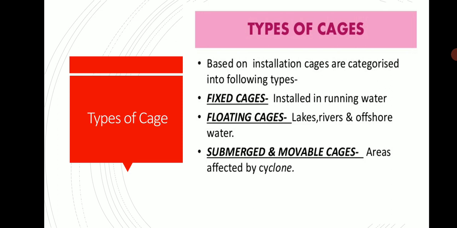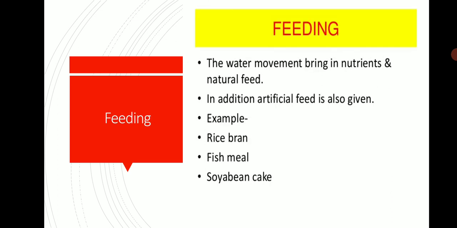Types of cages based upon installation are categorized as follows: fixed cage, installed in running water, which does not move or float. Floating cages are prepared in rivers, lakes and offshore water. And submerged or movable cages are used in areas affected by cyclones, where a cyclone appears.